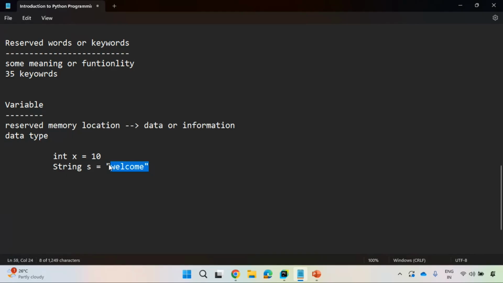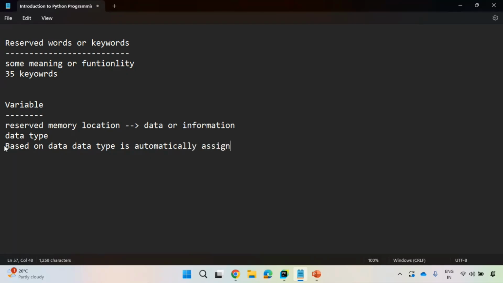But you don't have that headache in Python. Even though every variable has some data type, how is this data type assigned? Based on the data, the data type is automatically assigned by Python. In other programming languages, you need to define that explicitly.